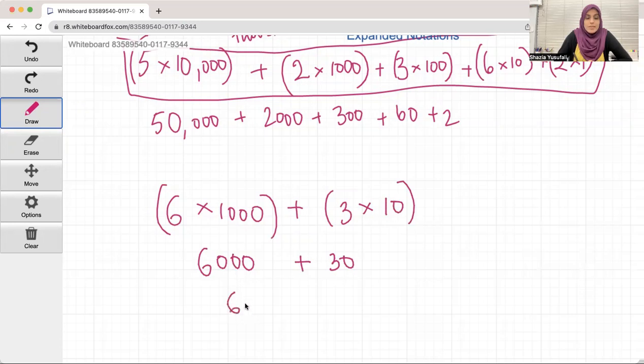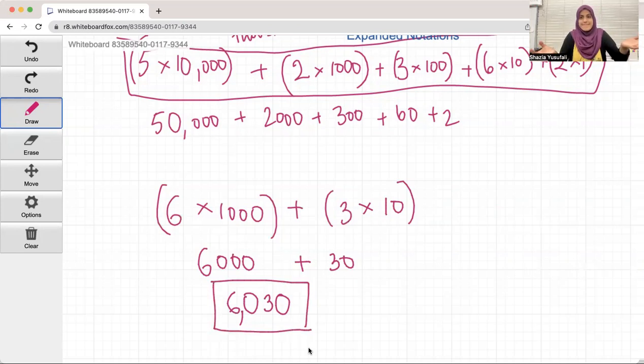So we put our 6,000, right? And we know this is in the tens place. So where's the comma? Right here. We have nothing in the hundreds place. We have something in the tens place, which is 30, and nothing in the ones place. So this expanded notation, when you pull it all together, is 6,030. And this is expanded notation.